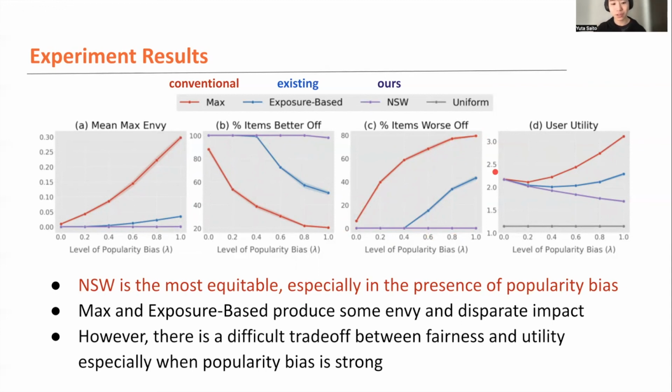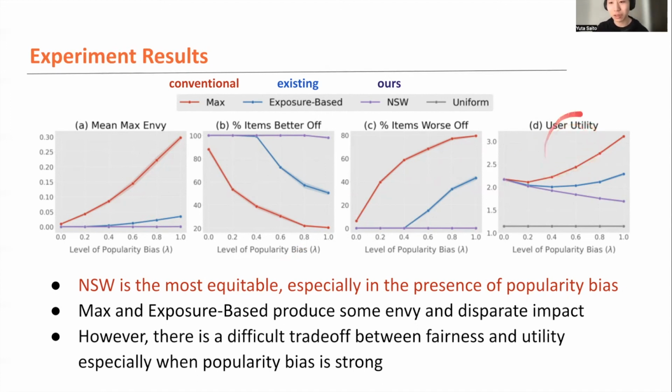So Nash Social Welfare is the most equitable, while max ranking and exposure-based fairness produce some envy and obvious disparate impact. But we also observed that there's a difficult trade-off between fairness and utility, especially in the presence of a strong popularity bias.